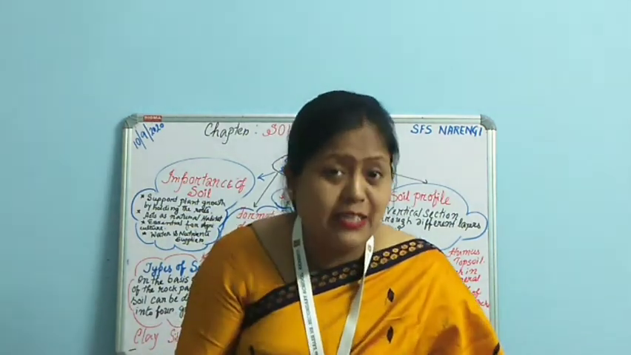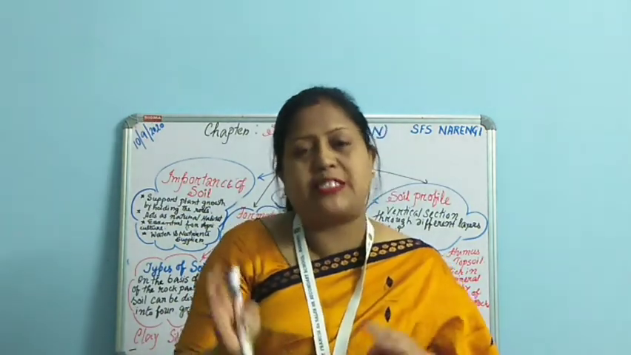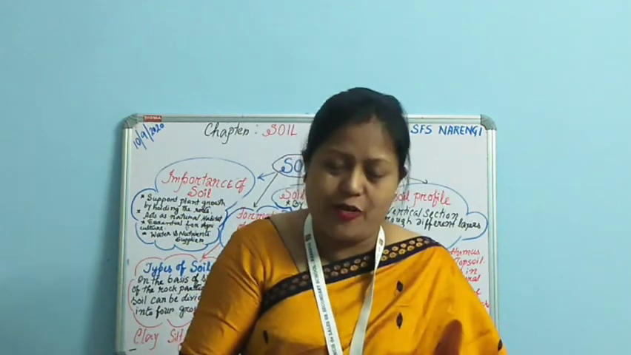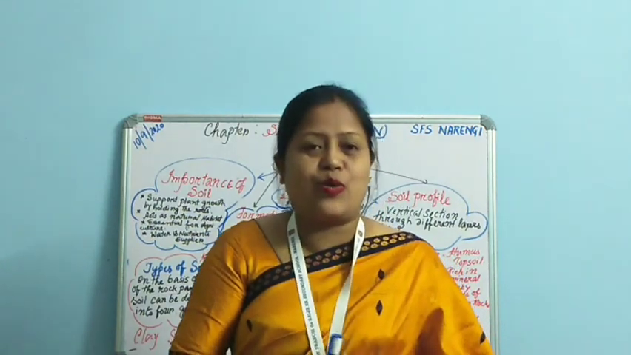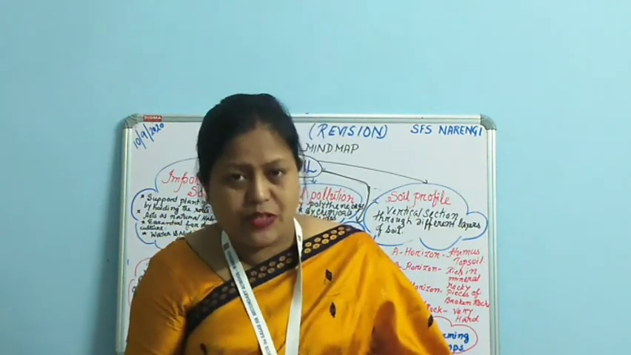At the end we discussed soil and crops, meaning different crops require different types of soil for their growth. I think you all have understood the mind map and the concept of the chapter.